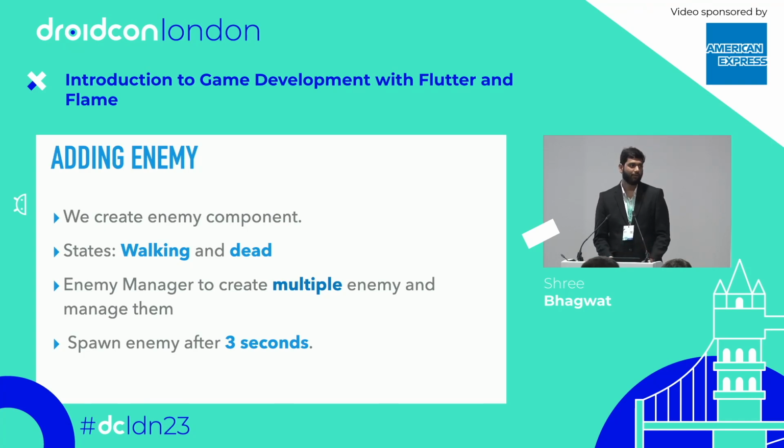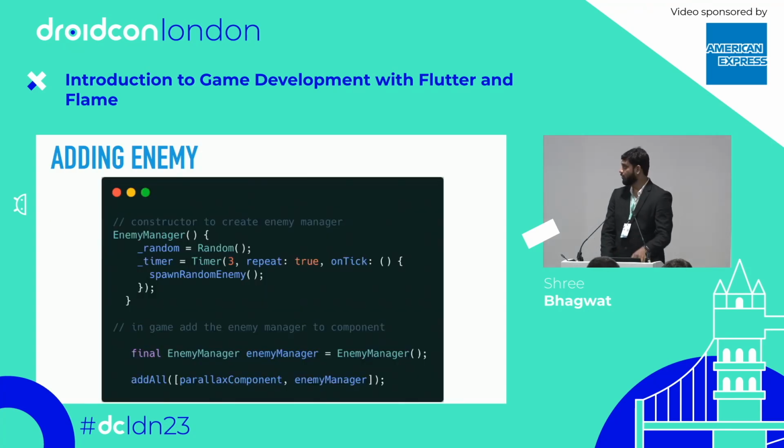And if it's a Goomba, it will create a Goomba. If it is a duck, it will spawn a duck in 3 seconds. So this is the function I've created, an enemy manager, which will run on every tick and spawn multiple enemies. And again, we have to add the parallax background and the enemy manager to the screen, or let's say to the game over here.